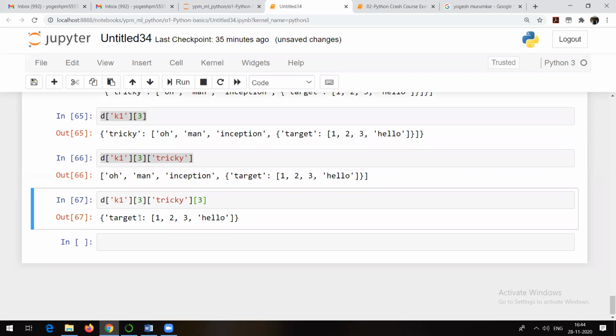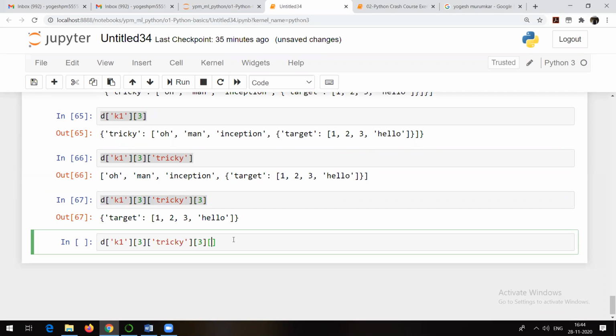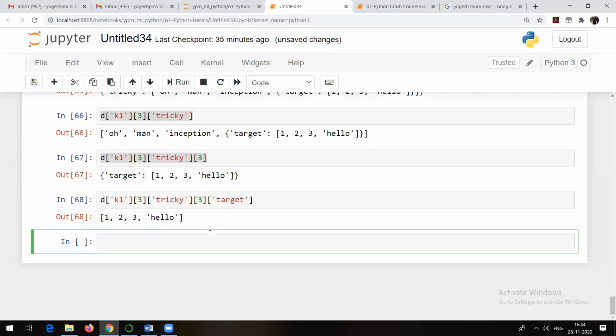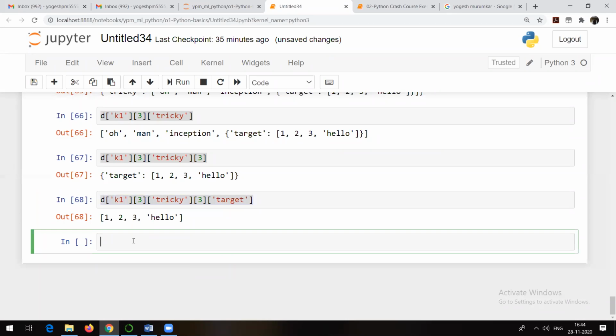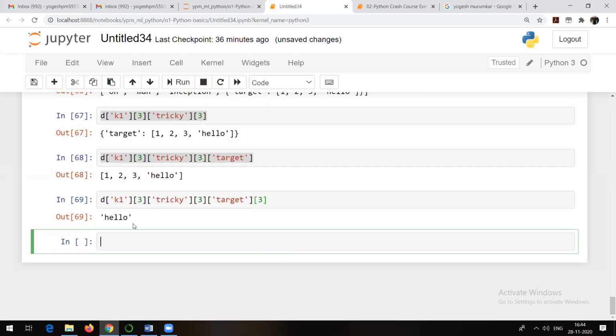Now we finally got this dictionary, and we can access it with this key. Let me copy it, and I need to go with the key target. So I go here, type target, and run it. Now I have a list. Which element do I want in this list? 0, 1, 2, 3. So finally the answer is 0, 1, 2, 3. This is my answer. I hope everyone is able to understand.